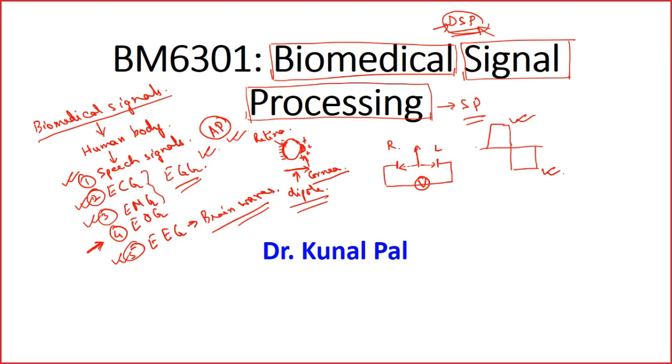So basically, you can classify these biomedical signals broadly into two categories: physical signals, and electrical signals. In the electrical signals, you can have the signals generated by the action potential, and the signals generated due to the movement of the dipole which is associated with our eye. It is also called electrooculogram.